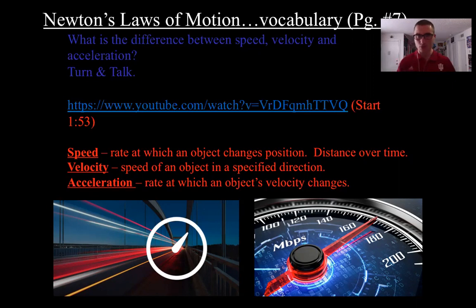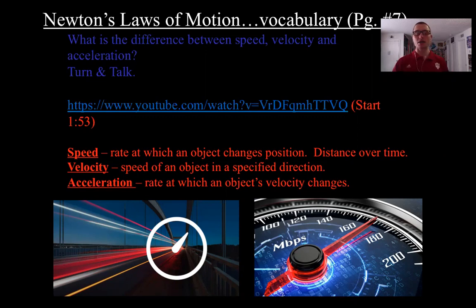So they're all very similar. It all has to do with movement at a pace, but they're all with different circumstances. Speed is going to be the change over time with distance. Velocity is direction, and acceleration is the rate of change, right? Okay, again, that should all be on page 7. Keep that there for those notebook checks, guys.